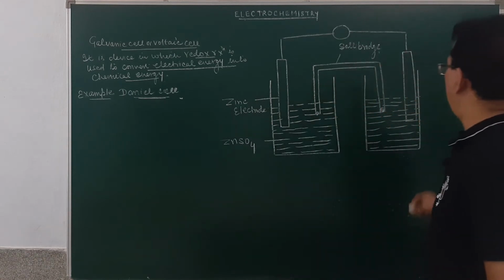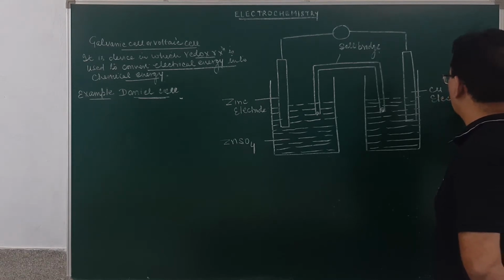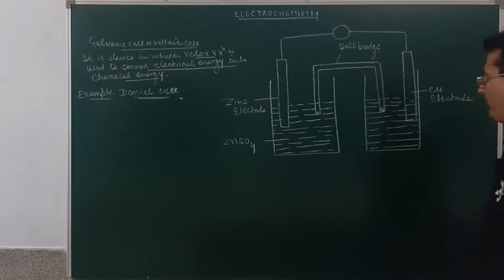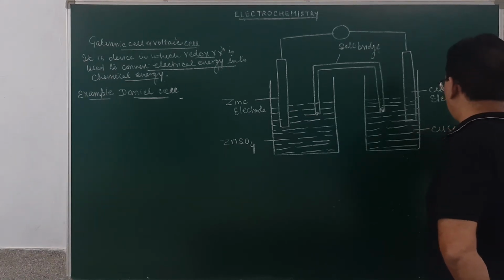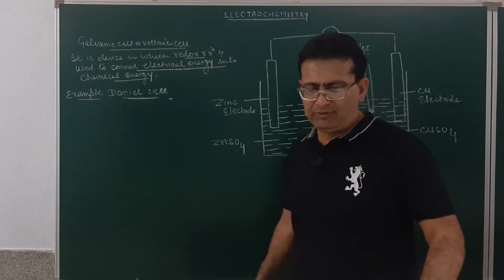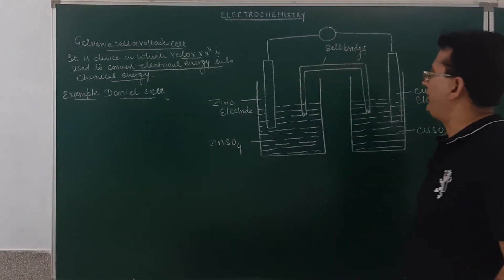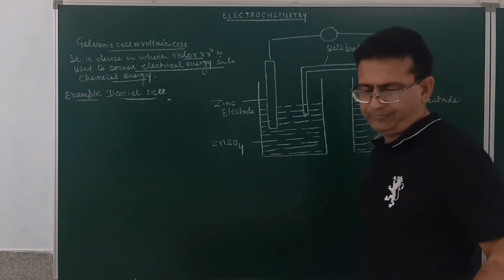Then here we have another electrode. This is the copper electrode. And this copper electrode is dipped in the solution of copper sulfate. Am I clear? So, what do we have in the Daniell cell? We have a zinc electrode dipped in zinc sulfate solution, and a copper electrode dipped in the copper sulfate solution.